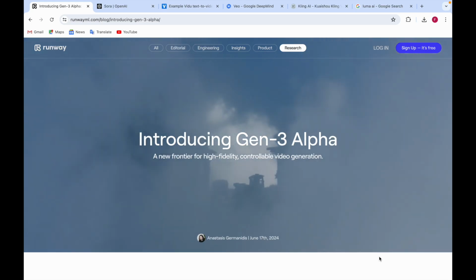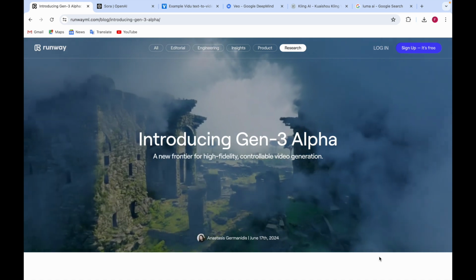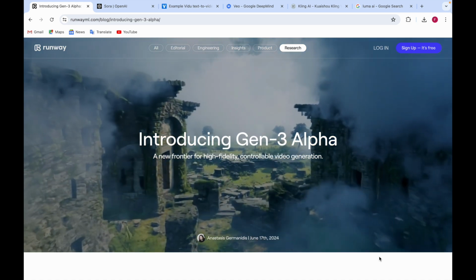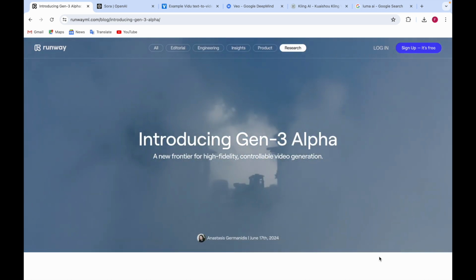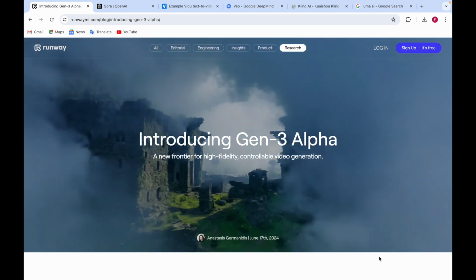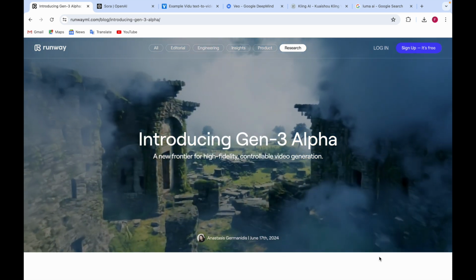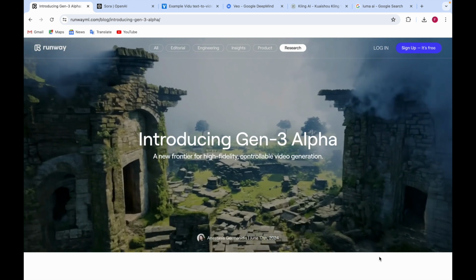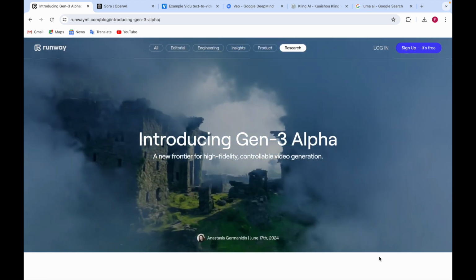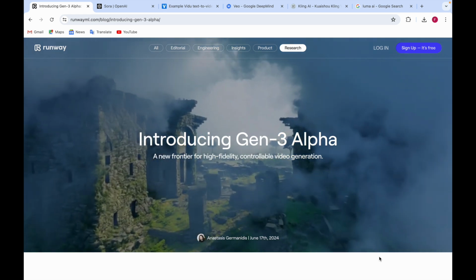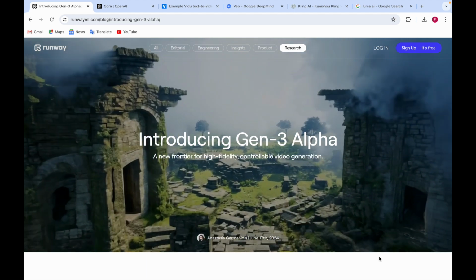Hello everyone, I'm Faral Imran and today I'll be announcing an amazing video generation tool which is called Gen 3 Alpha by Runway. So as you all know, all the companies have been announcing video generation tools, whether it's text to video or image to video, and I'll be showing you the ones which have been announced, starting with Sora AI by OpenAI.